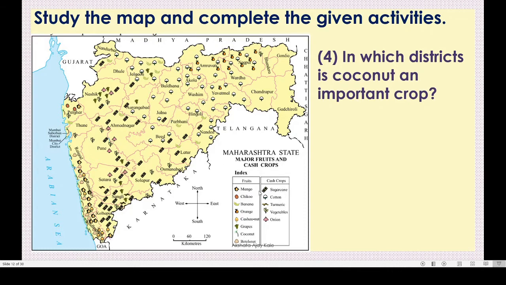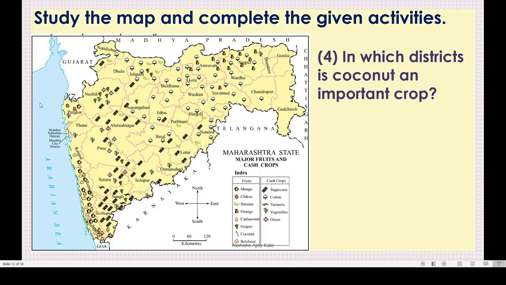And where is this symbol? Yes, you can see it on the coastal area. Can you see here? See my mouse arrow, correct? All these are coconut trees. It means coconut trees are grown here on the coastal region.